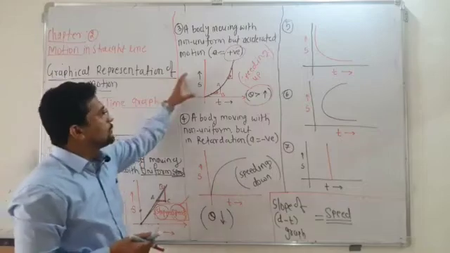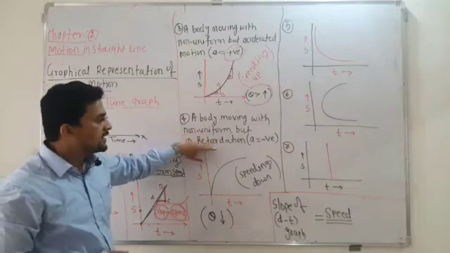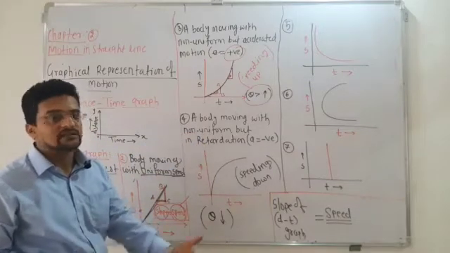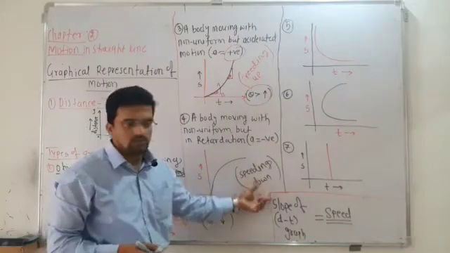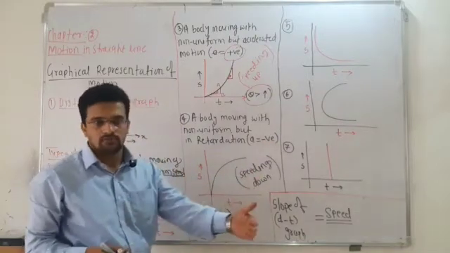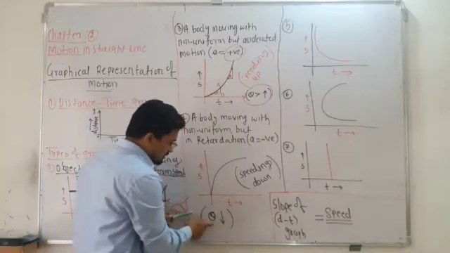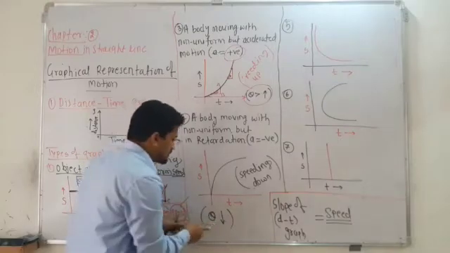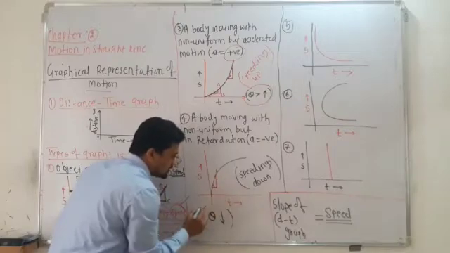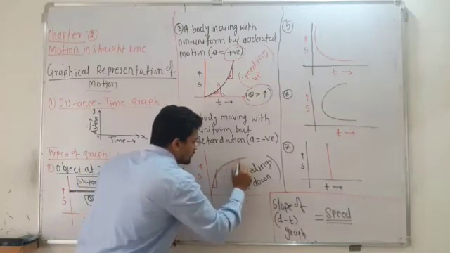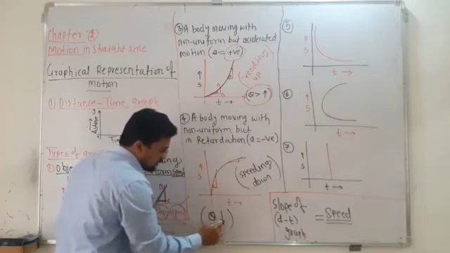And exactly opposite of this is a body moving with non-uniform velocity but retardation. Retardation means speed decreases, where the acceleration is negative. Acceleration is negative and it is speeding down, that means the car or vehicle is going to be stopped because of applying the brake. So this kind of nature you will get, and here theta goes on decreasing. If you take any 2 points here and here and plot the lines, this is your theta. Now you can see theta is larger here and smaller here, so theta goes on decreasing.